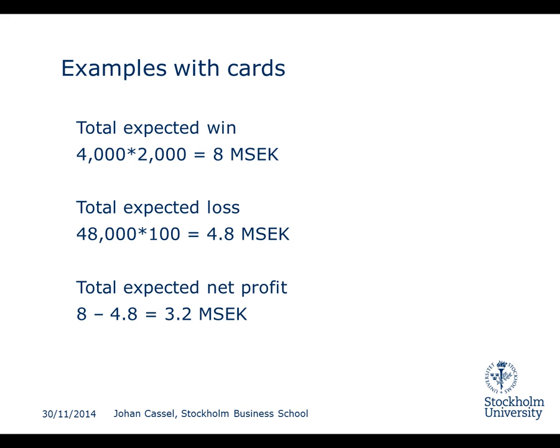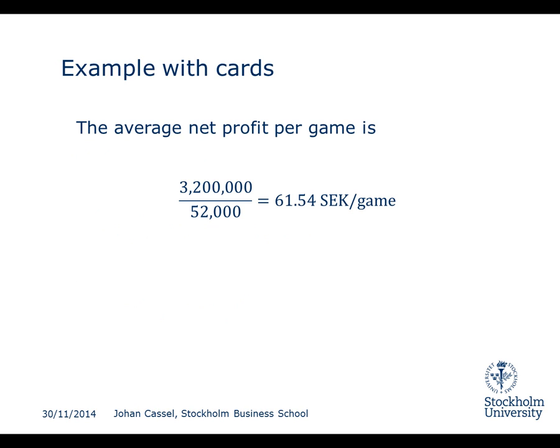And the total expected net profit then would be 3.2 million kronor. Okay, but how much is that per game? Well, the average net profit per game you can find by taking the expected profit and dividing it by the number of games that we used, in this case 52,000. And we find that, on average you should win 61.54 kronor per game.